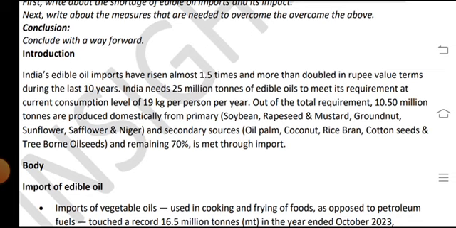The remaining 70% is met through imports.